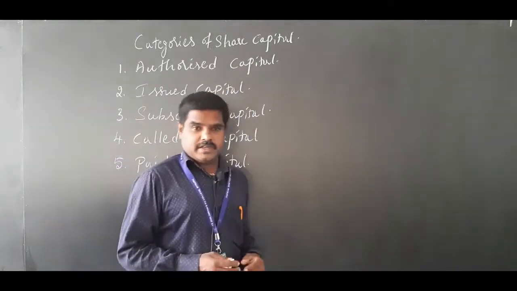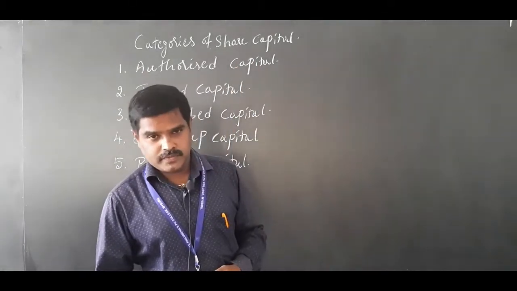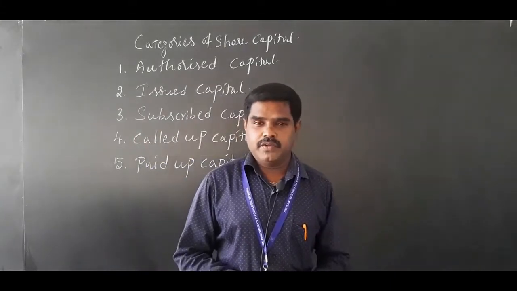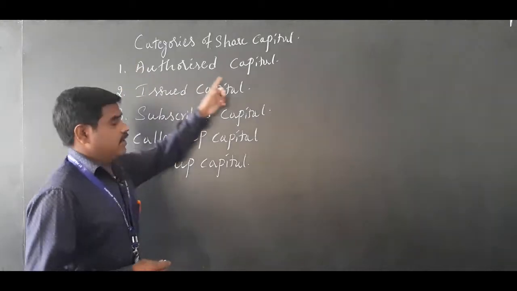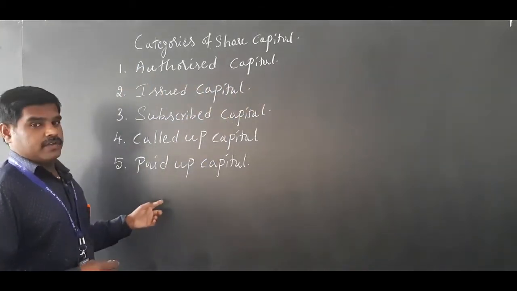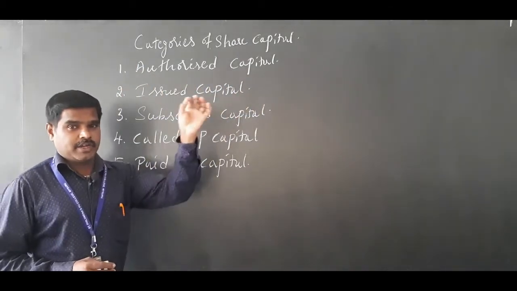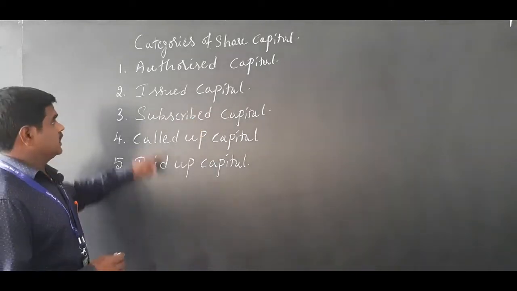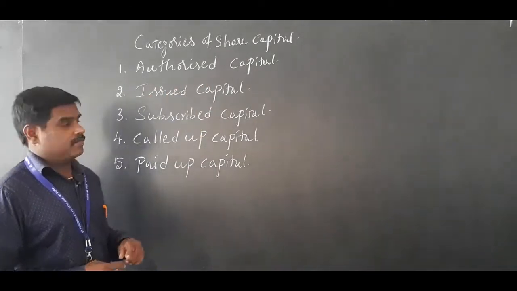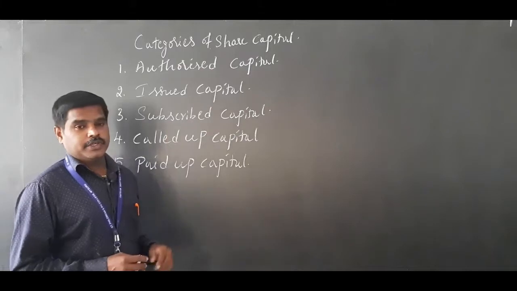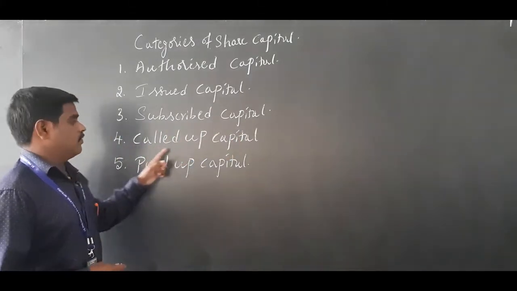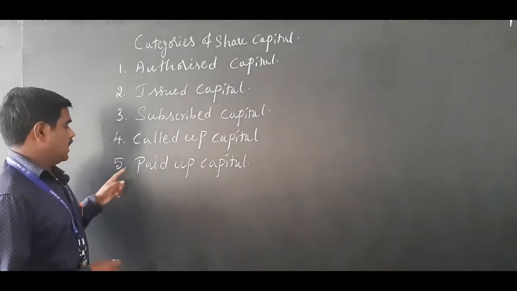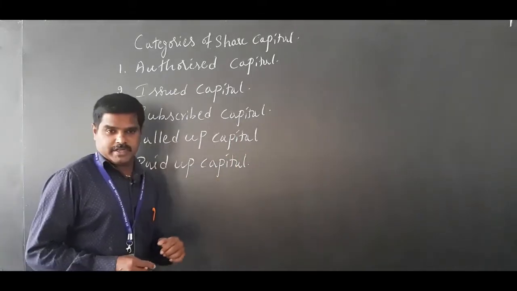Categories of share capital. From the accounting point of view, the share capital of a company will be divided into 5. Companies show it in the balance sheet like this. Number 1, authorized capital. Number 2, issued capital. Number 3, subscribed capital. Number 4, called up capital. And number 5, paid up capital.